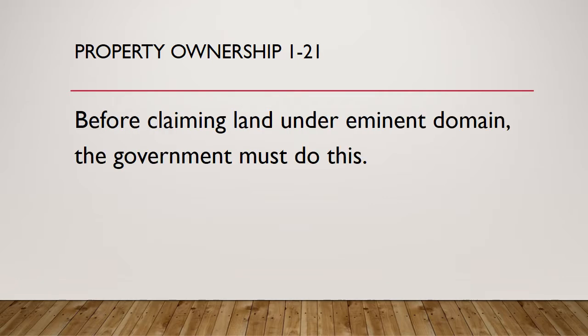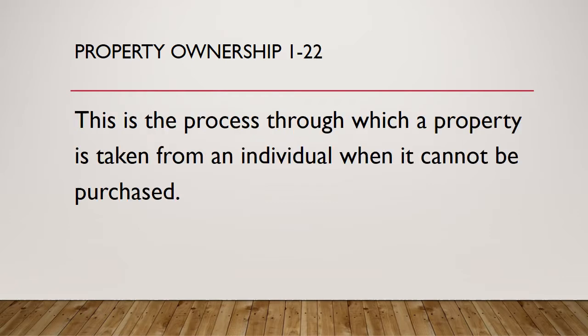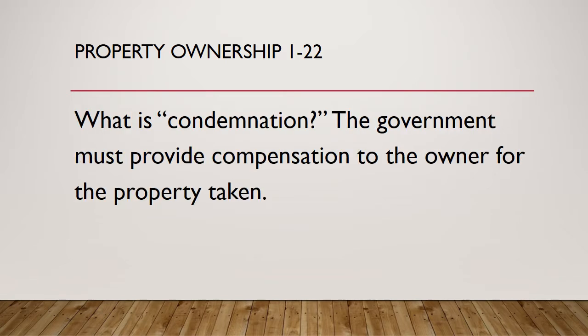Question 21. Before claiming land under eminent domain, the government must do this. What is attempt to buy it from the owner? Question 22. This is the process through which a property is taken from an individual when it cannot be purchased. What is condemnation? The government must provide compensation to the owner for property taken.